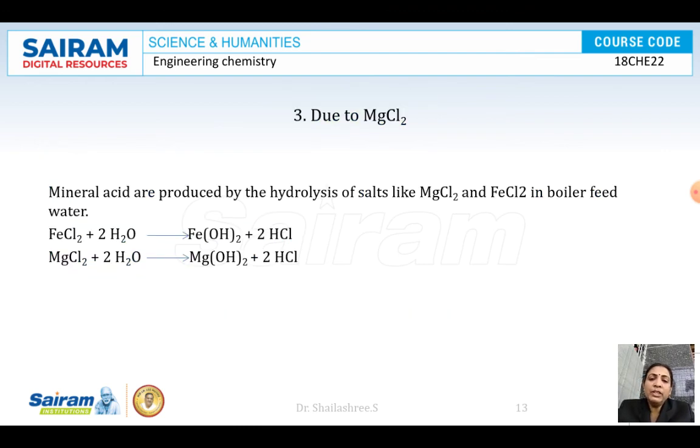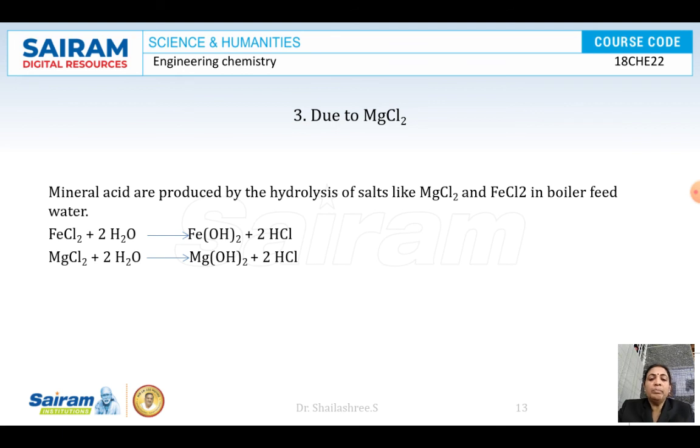And the corrosion due to magnesium chloride. If any mineral salts like magnesium chloride or iron chloride are present in boiler feed water, they react with the water to form their particular hydroxides with the release of acid. See here in this reaction there is release of acids like HCl. Presence of acid causes corrosion. In this way boiler corrosion is caused.